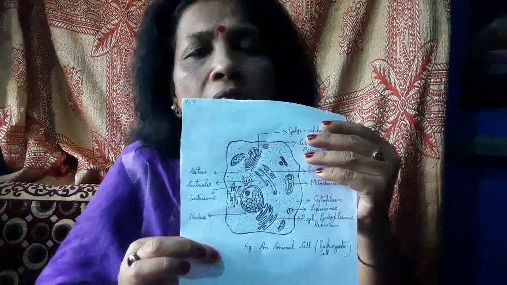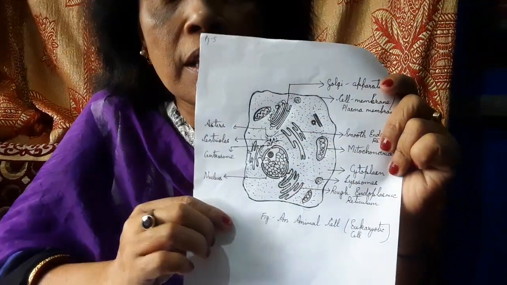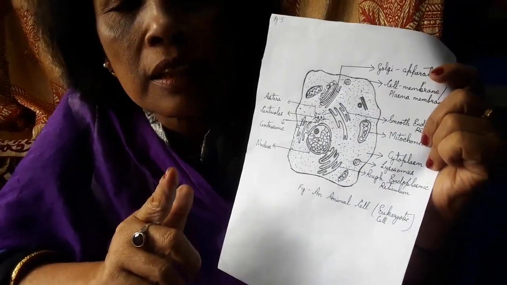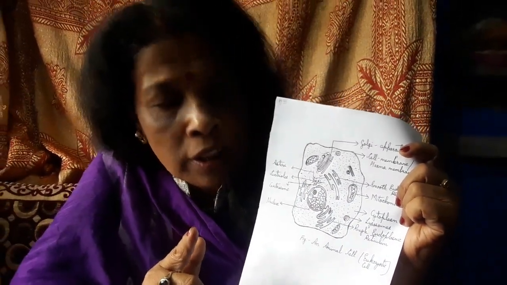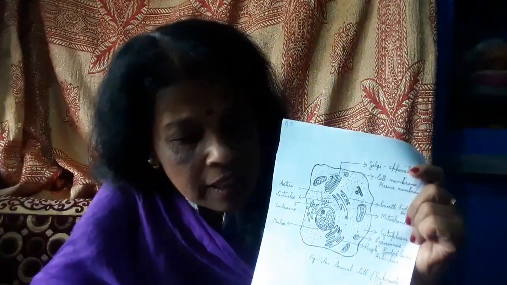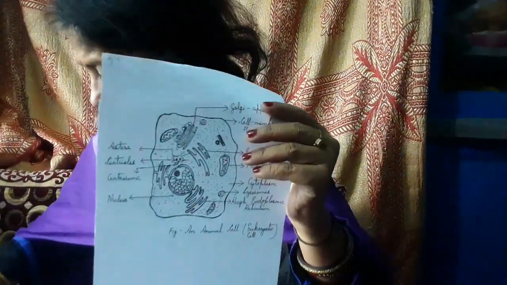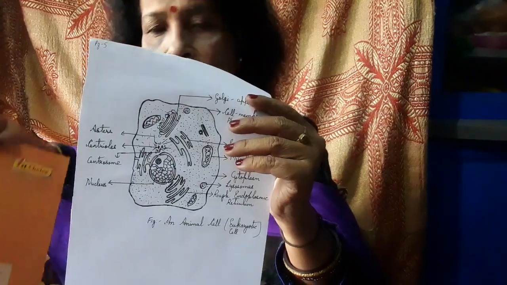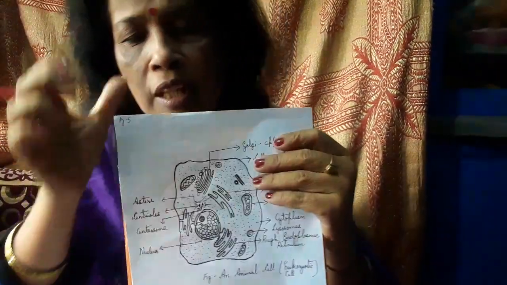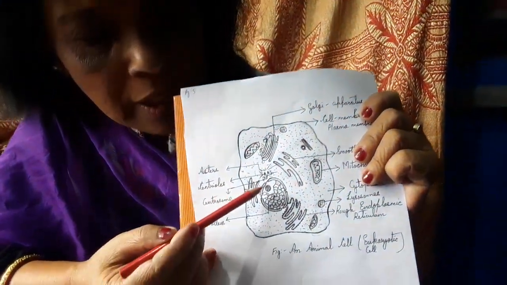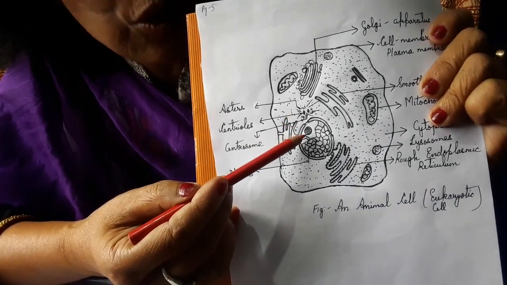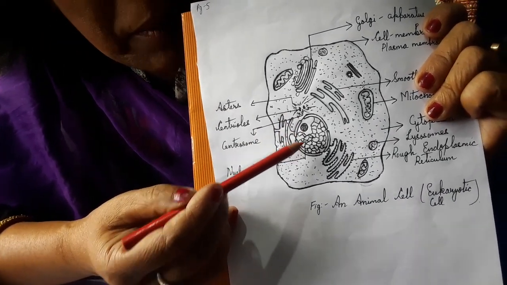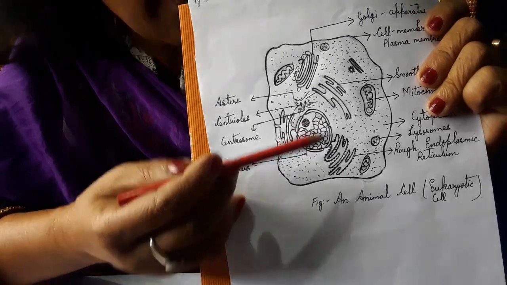Whereas eukaryotic cells, we have the animal cell and the plant cell. Why are they considered eukaryotic cells? Because the nucleus is well defined. In this, you can observe that the nucleus consists of the outer membrane, nuclear membrane, nucleolus, nucleoplasm, and chromatin network.